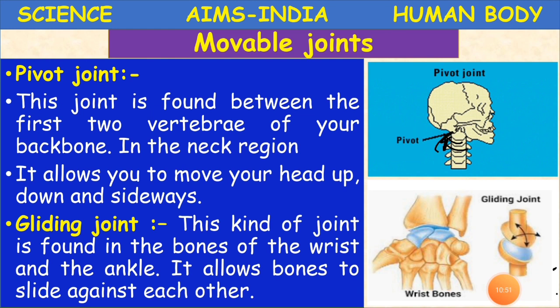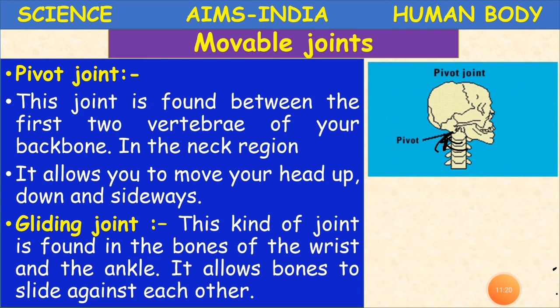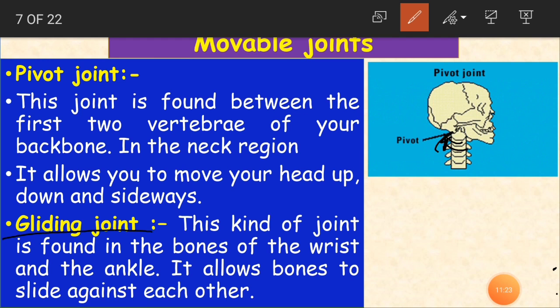And what about the gliding joint now? This kind of joint is found in the bones of the wrist and the ankle, and it allows bones to slide against each other. On the hand we have our wrist, and where is the ankle? The ankle is on the legs. So those particular parts have this gliding joint. Gliding joint. So where is it, children? It is found in the bones of the wrist and ankle.